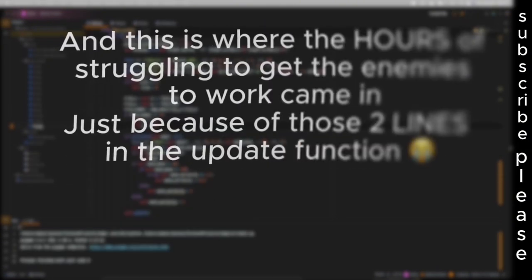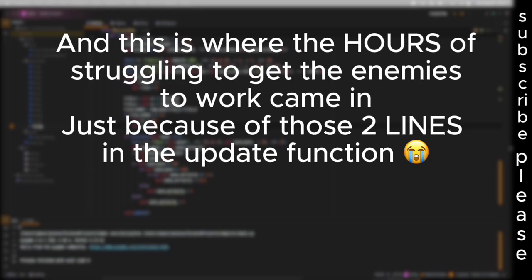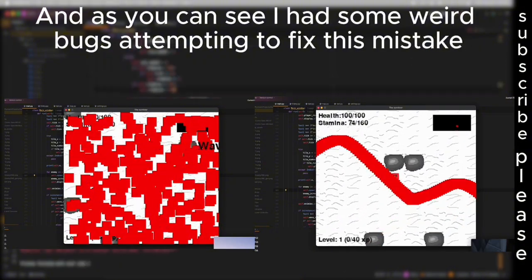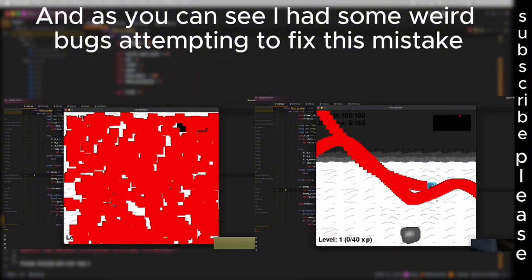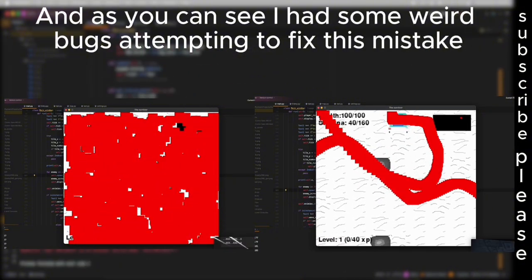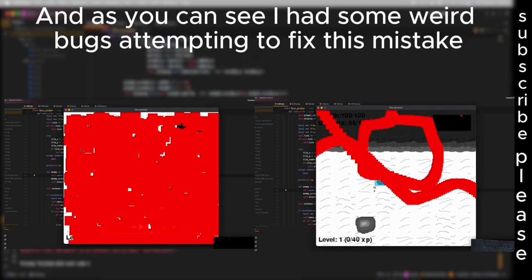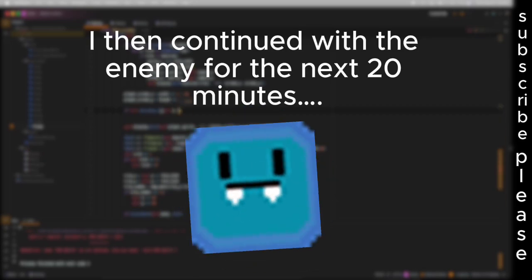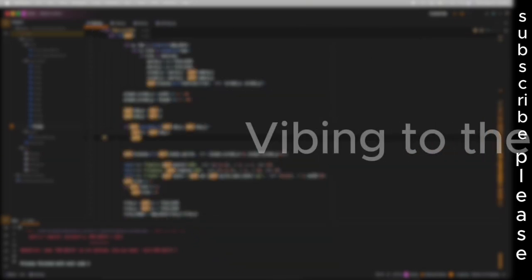And this is where the hours of struggling to get the enemies to work came in, just because of those 2 lines in the update function. And as you can see, I had some weird bugs attempting to fix this mistake. I then continued with the enemy for the next 20 minutes, vibing to the music.